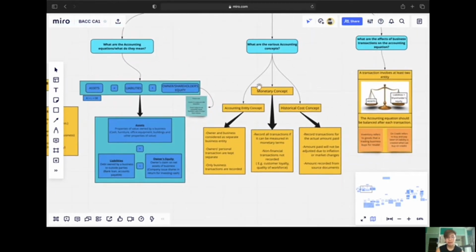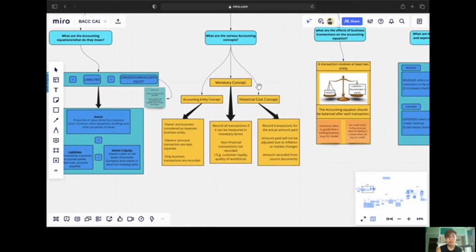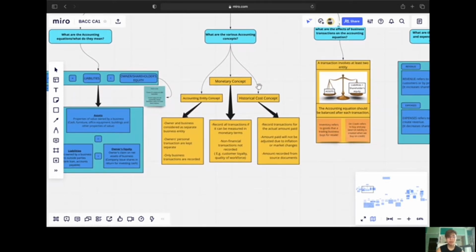In accounting, there are three important concepts. They are the accounting entity concept, the monetary concept, and the historical cost concept. The accounting entity concept states that owner and the business are considered as separate entities, where owner's personal transactions are kept separate and only business transactions are recorded.